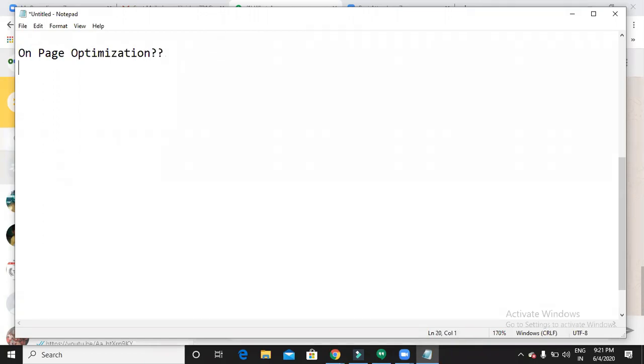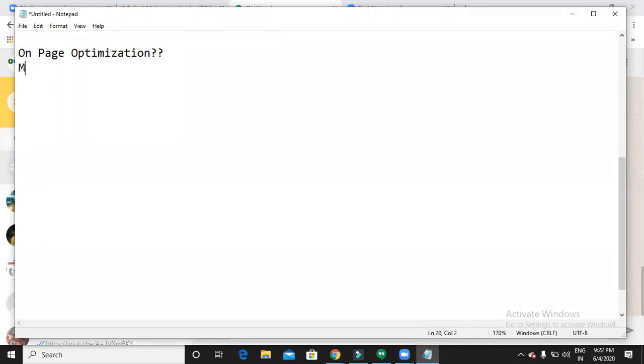Okay, on page means whatever optimization you are doing within your site. Okay, like you already know there is a dashboard. There is a thing called a dashboard where you can write something. So you are doing everything within your website. That is what simply optimizing. Optimizing within your site for a search engine called Google. So with my content and all, that is what simply on page optimization. Okay, so what do I have to do? Optimizing within the site, what is meant by optimization? So let me show you now.